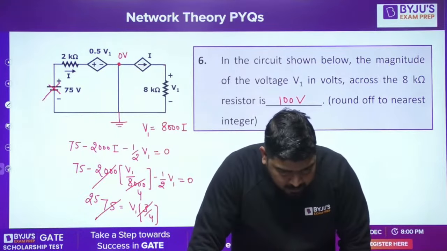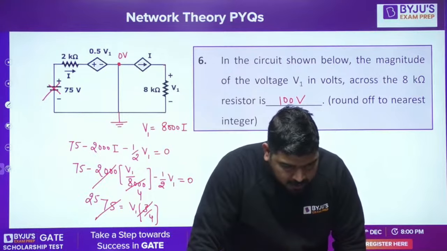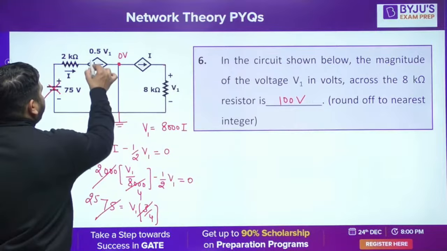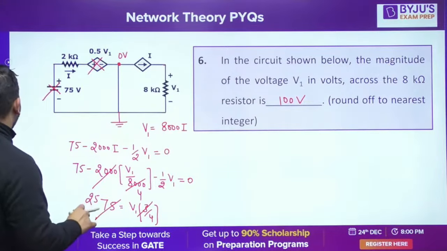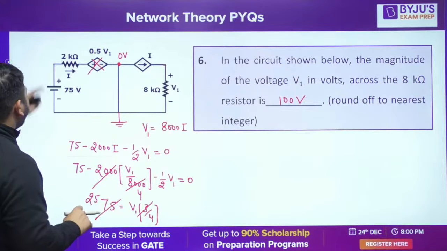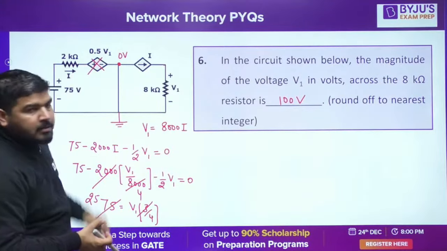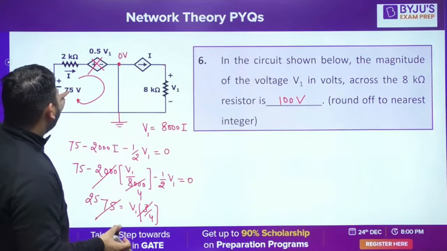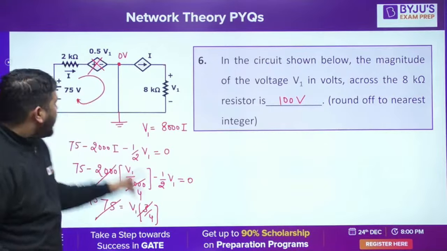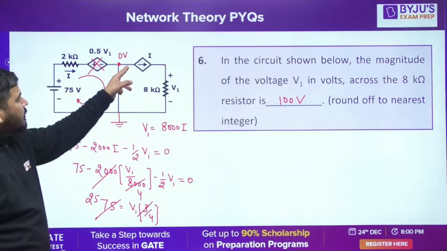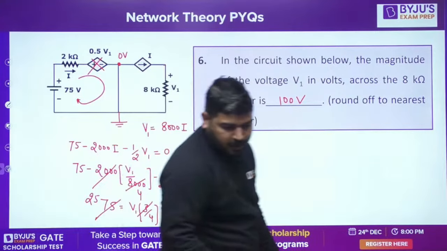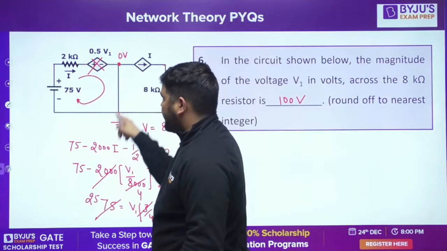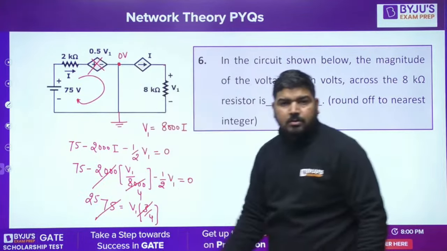You are asking whether full load current will flow through the source circuit if there is no dependent source. If there is only an independent source and no dependent source, then if you apply the KVL, this current I will be 75 upon 2000. Once you get this I, you can calculate this V1, it's simple. But because we have dependent sources, while writing the KVL you'll have to consider this source also.